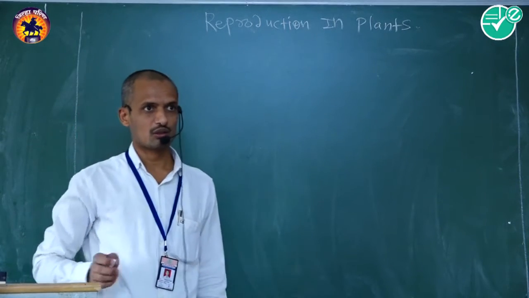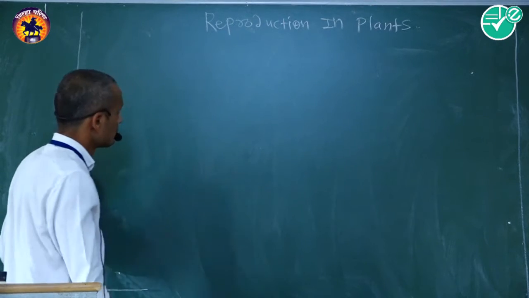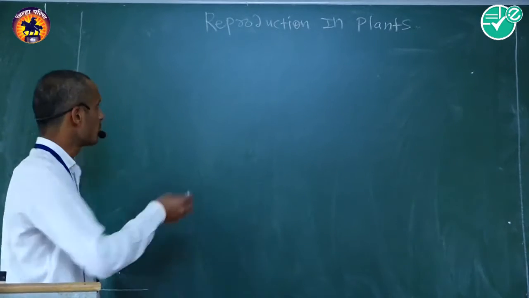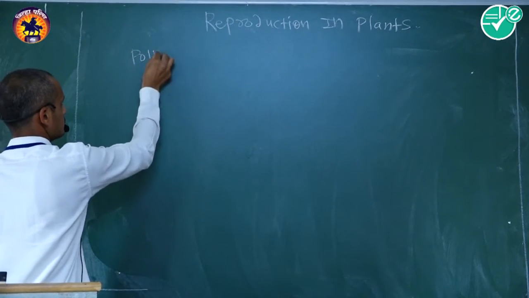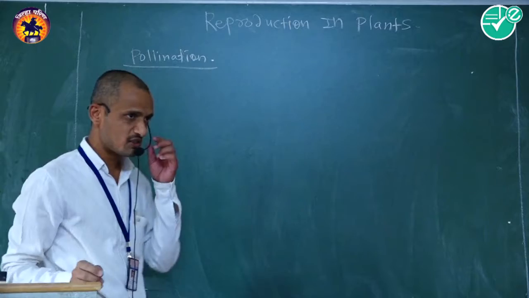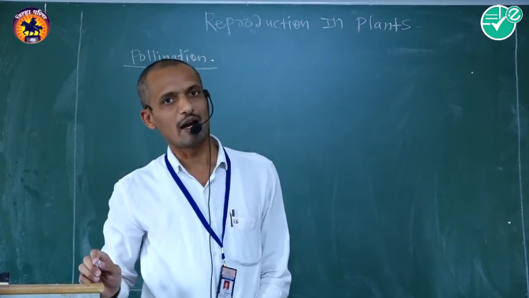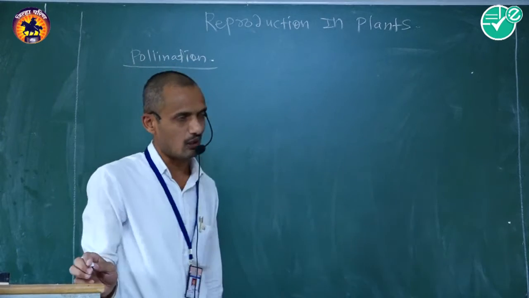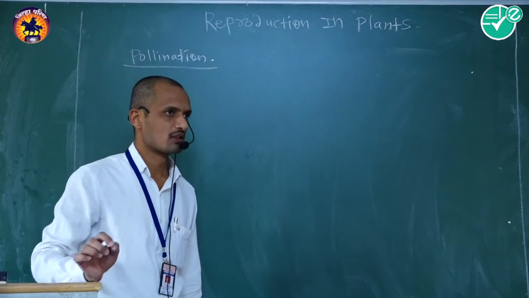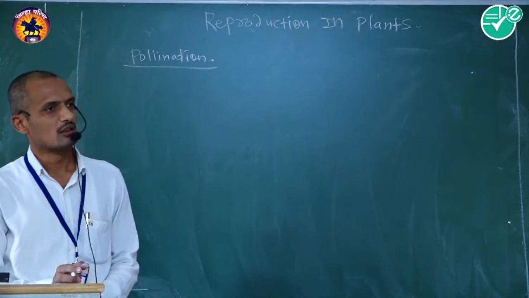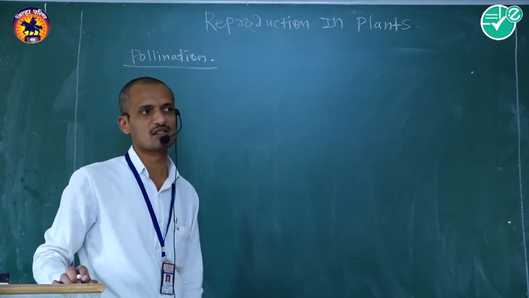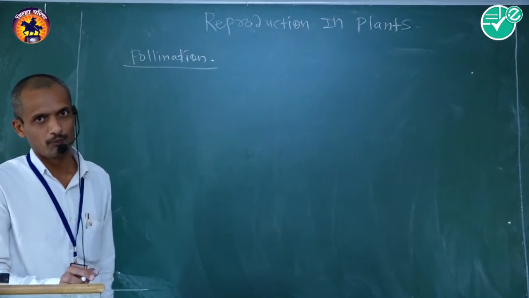In this lecture I will talk about reproduction in plants. This topic contains the next article, that is pollination. Pollination means transfer of pollen grains from anther to the respective stigma of the same flower or different flowers located on the same plant body or different plant body, of the same species or different species. That is called pollination.